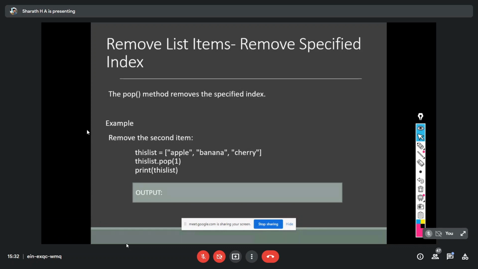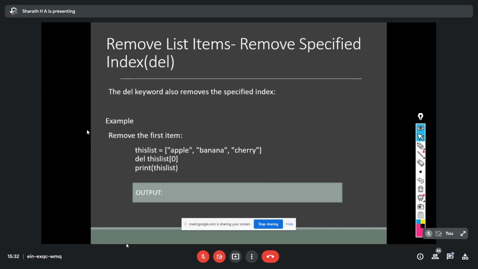So again, it is similar to the remove function, but remove works according to the value which we need to specify, whereas pop works based on what? Index. That means I need to specify the index value. On that index, it's going to remove that value from the list. Whatever value is at that index, it's going to remove from the list. So that is what pop does.